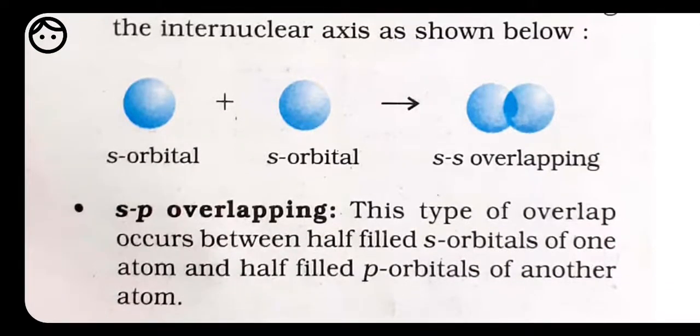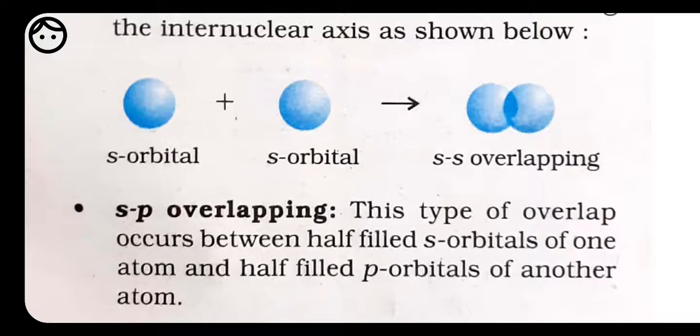Next we will have sp overlapping. In case of sp overlapping, what happens here? The half filled s orbital of an atom overlaps with the half filled p orbital of another atom. A simple example of this is the formation of hydrogen fluoride.